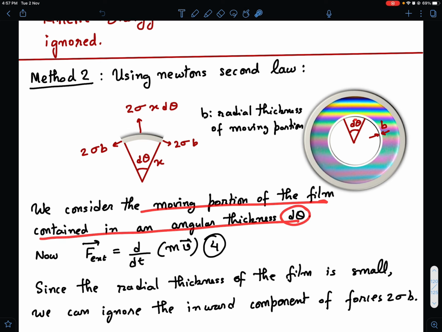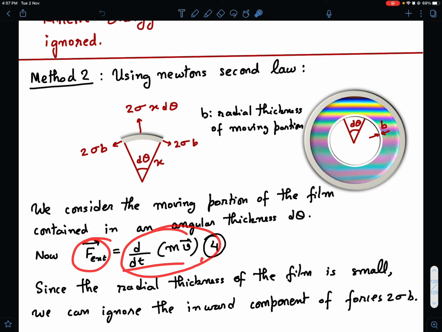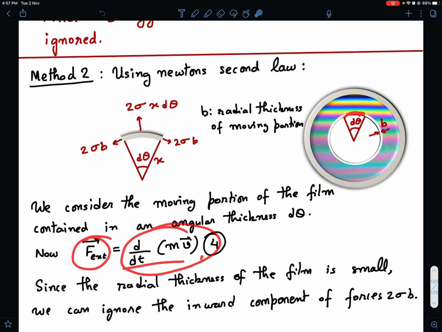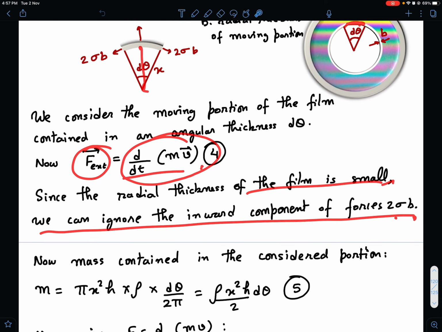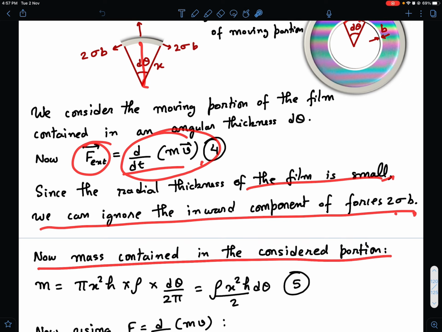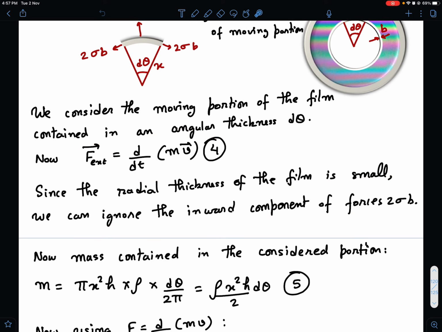Okay, and now we consider the moving portion of the film contained in an annular thickness region d theta. Net force should be equal to the rate of change of momentum of this, right? Since the radial thickness of the film is small, we can ignore the inward component of the forces 2 sigma b that I said.